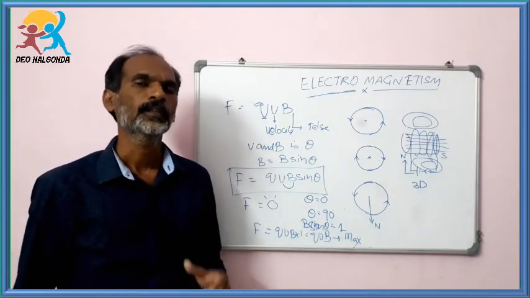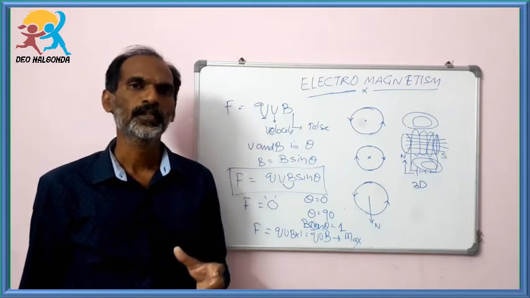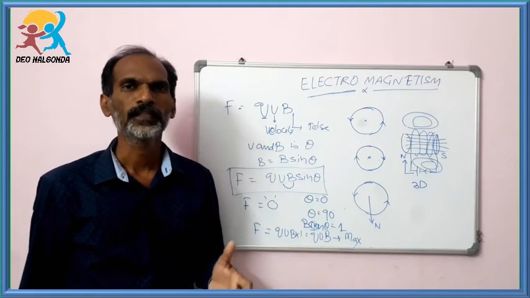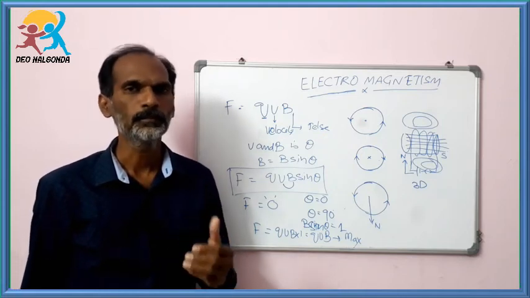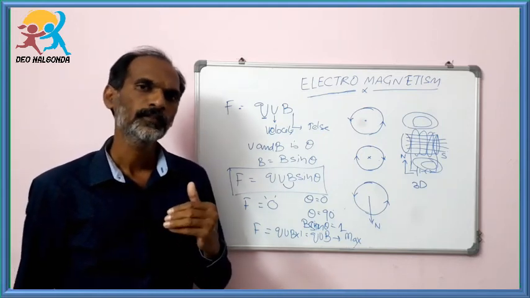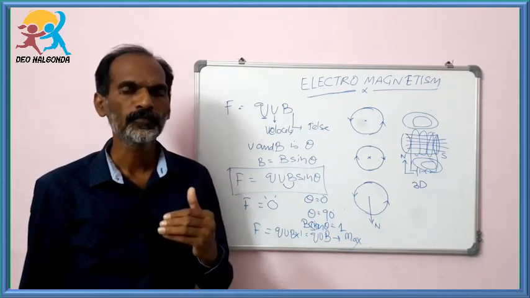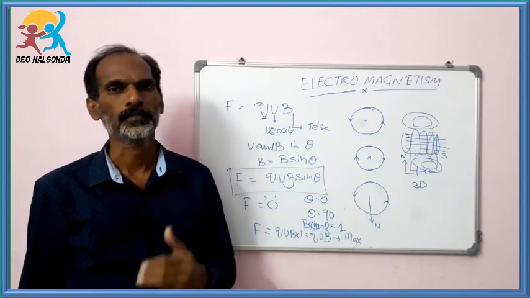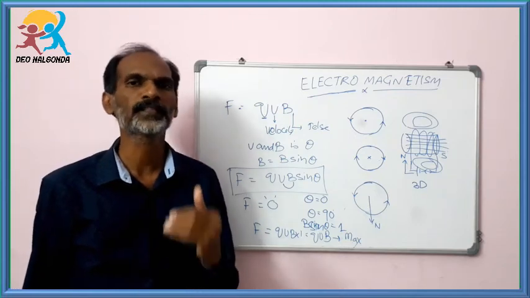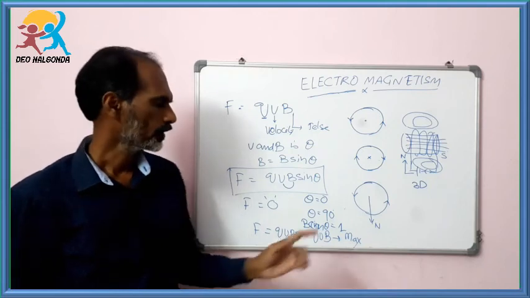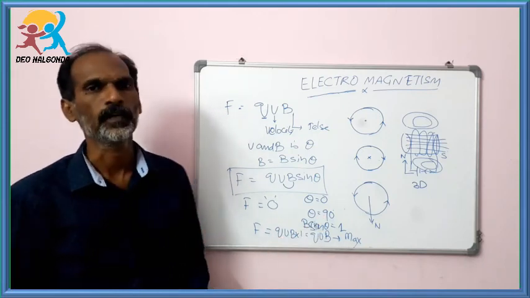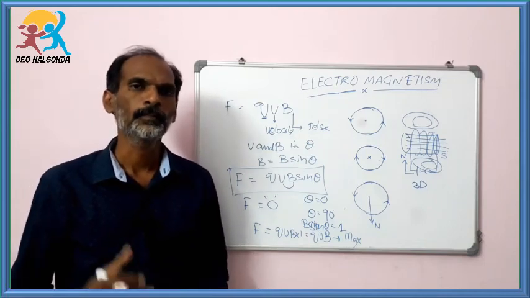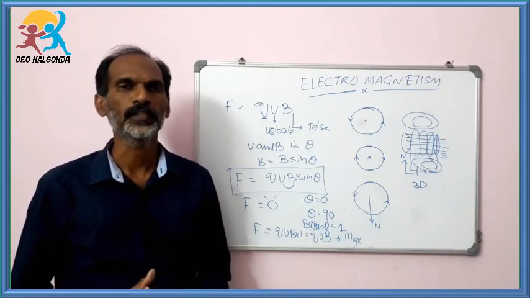It means when the angle between the velocity of the charge and the magnetic field is 0, the force applied by the magnetic field is 0, which is the minimum. If the angle between the velocity of the charge and the magnetic field is 90 degrees, it means they are perpendicular, so the force will be the maximum value. By using this formula, we can find out the force applied by the magnetic field on the moving charge.